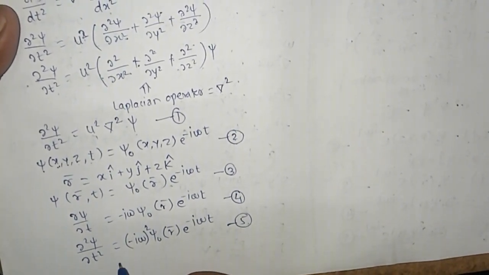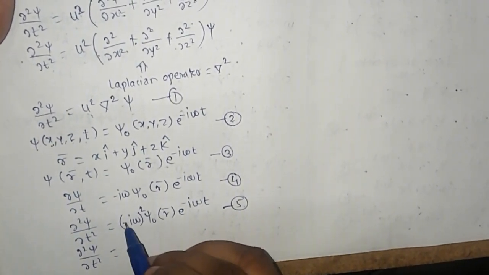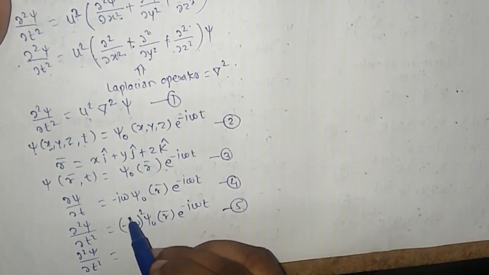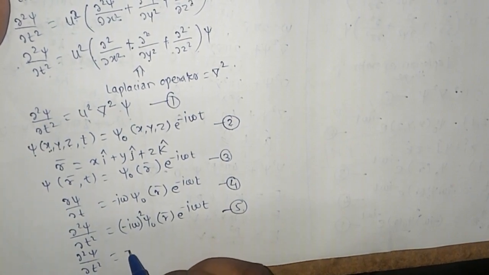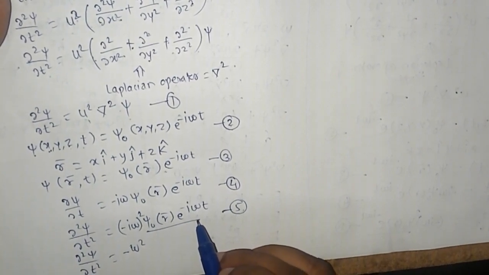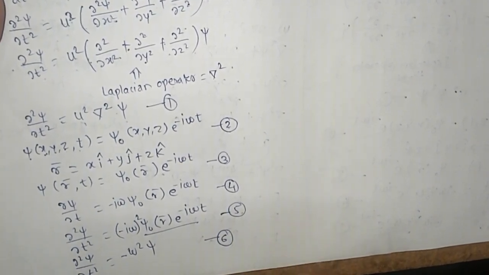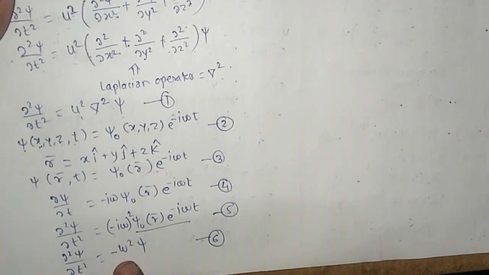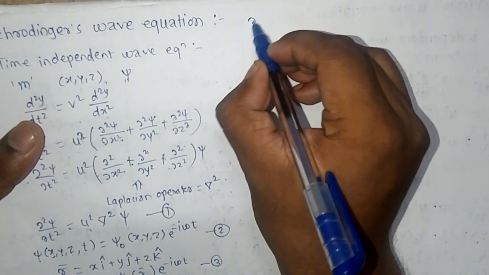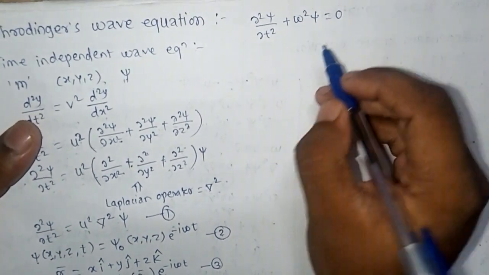From this equation, dou 2 psi by dou t square is equal to, the square of the minus sign is plus, and the value of i square is minus 1. So minus omega square, and instead of psi naught of r bar e to the power minus i omega t, we can write psi. So minus omega square of psi. Suppose this is equation number 6. So take this minus omega square psi on the LHS. So dou 2 psi by dou t square plus omega square psi is equal to 0.